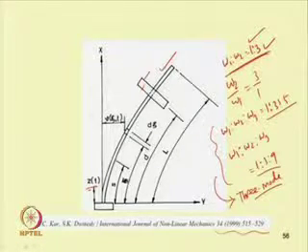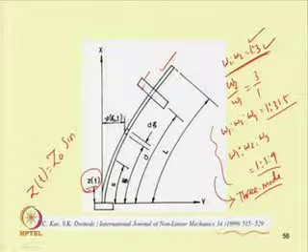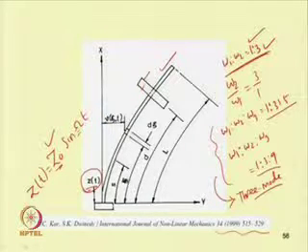The system is a base excited cantilever beam. It is excited periodically at the base, that is Z(t), so one can write Z(t) equal to Z0 sin omega t. Here the base is excited with amplitude Z0 and frequency omega. When the base is excited, the system moves in a transverse direction.